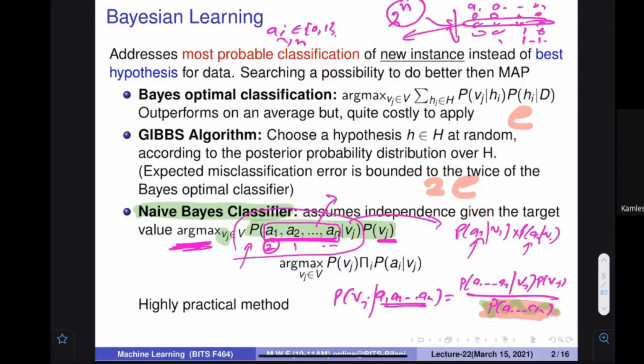And you can see that there are n attributes. So instead of 2 to the power n, you actually reach a place where only n values need to be specified. This is the reason that this becomes tractable. Otherwise, it was not tractable earlier. So that's why this is a highly practical method. We have seen this in the earlier cases.